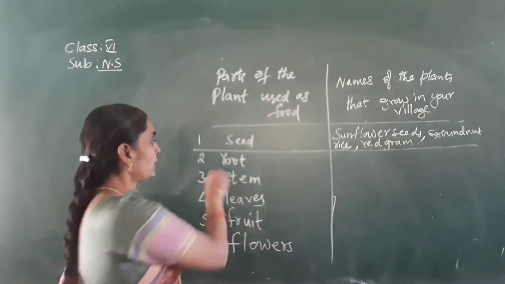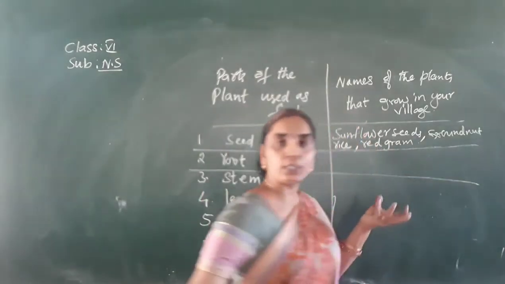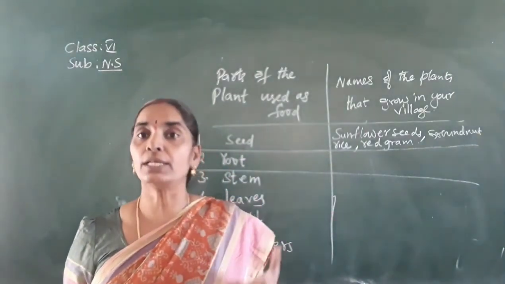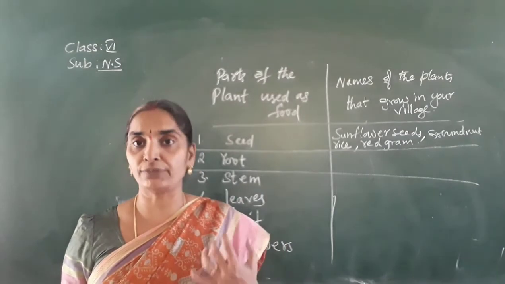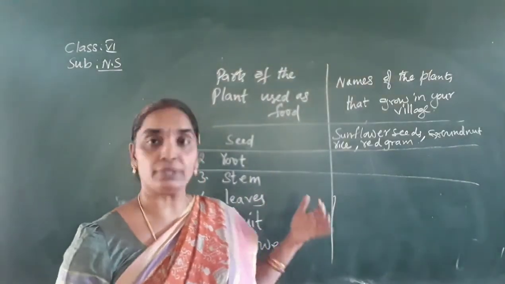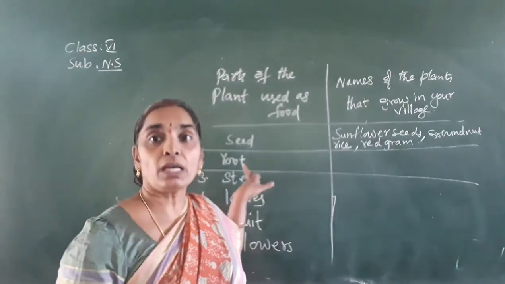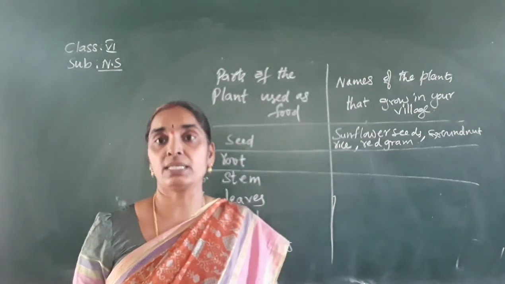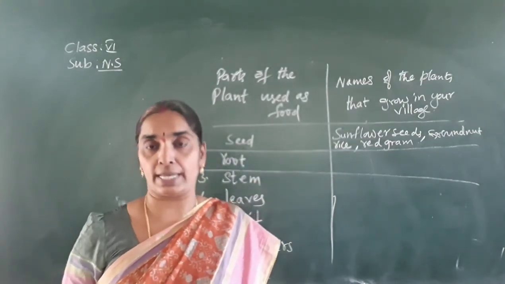Next, root. Coming to the root, you normally eat beetroot, carrot, colocasia, isn't it? The turnip. So these are the roots of the plants which we use in our food. But in our village, we are South Indians, where we belong to Nellore, isn't it now? Here we do not grow carrot and beetroot, but we import them from other states.